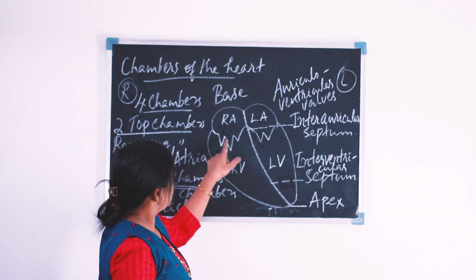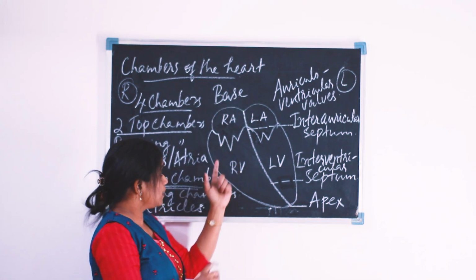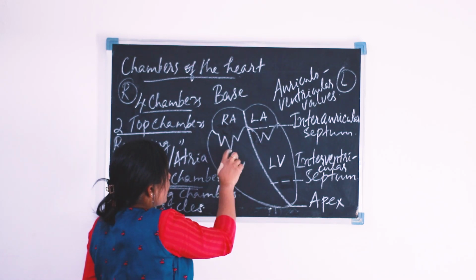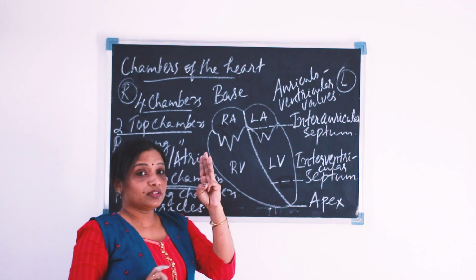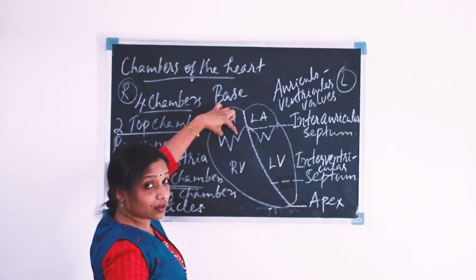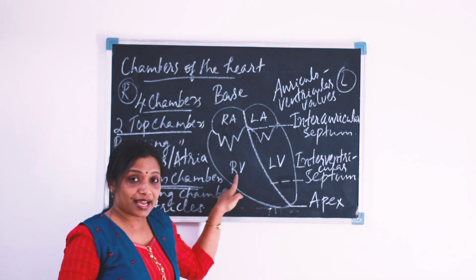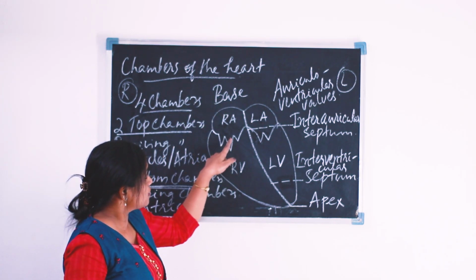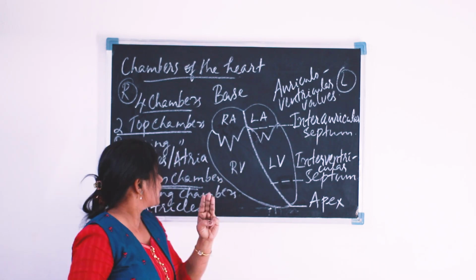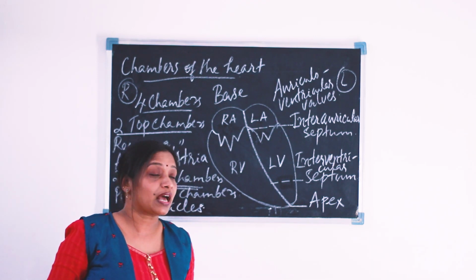The valve on the right side consists of 3 flaps. The valve present on the right side of the heart, between the right auricle and the right ventricle, consists of 3 flaps or 3 cusps. Hence, the name of this valve is tricuspid valve.